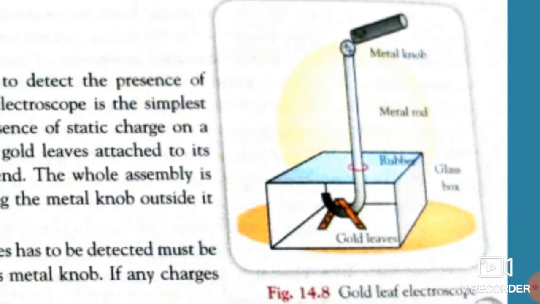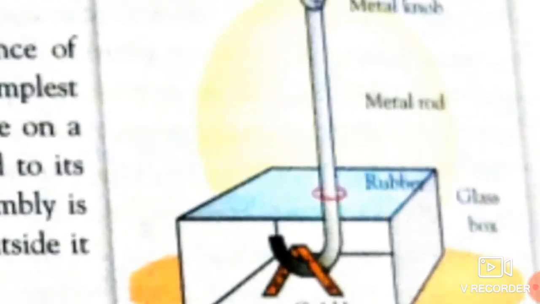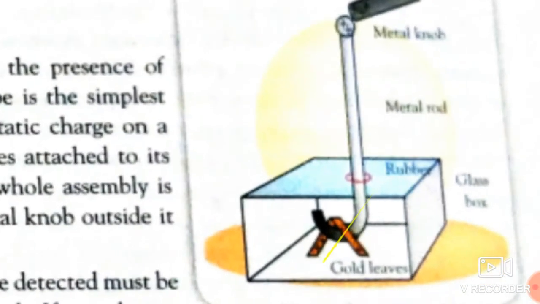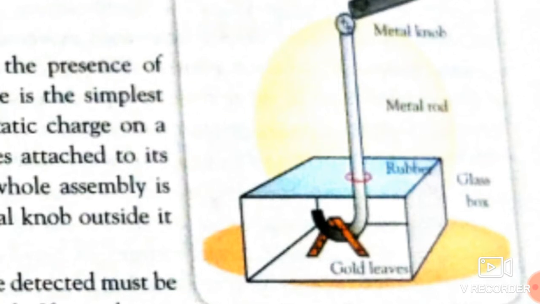It consists of a metal rod with two gold leaves. See over here, it is the metal rod which possesses these two gold leaves attached to its bottom end, and a metal knob at its top end.